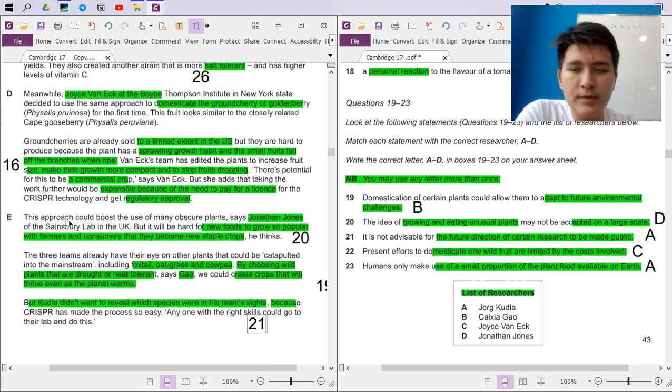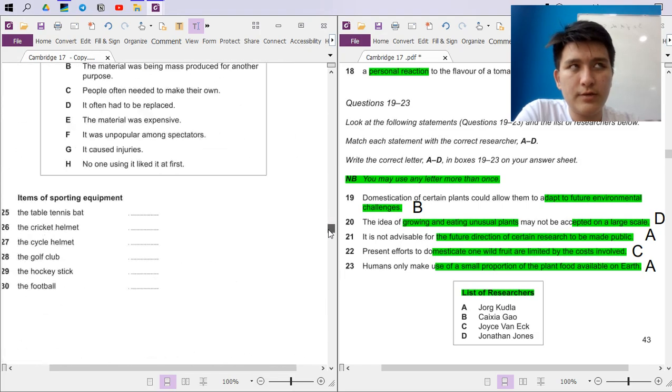The approach could boost obscure plants, but it will be hard for new foods to grow so popular with farmers, that means on a large scale, that they become new staple crops. They're unusual crops, right? So I think that's about it.